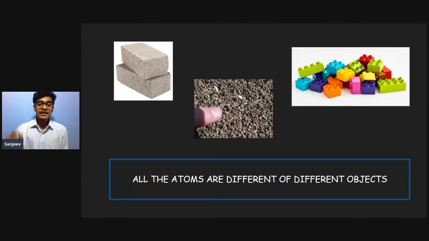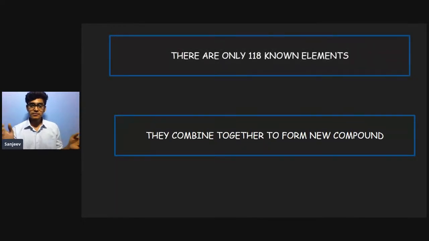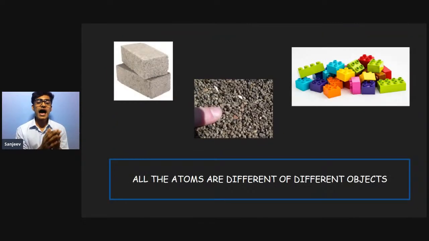Everything is made up of atoms, and we can't have varieties of atoms, right? When many atoms combine together, they form new compounds. Suppose there are atoms for cement and bricks; there won't be cement atoms or plastic atoms or sand atoms. There will be some atoms which combine together to form this sand compound or cement compound or plastic compound.